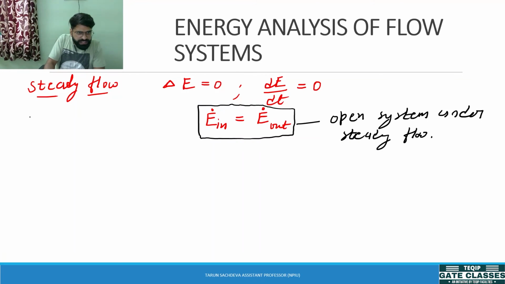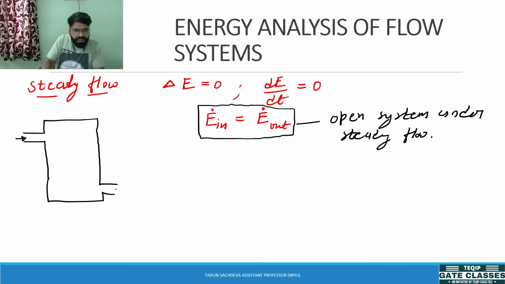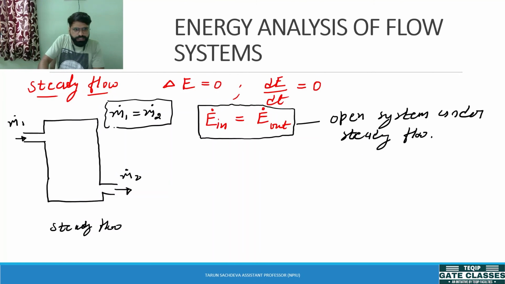So we can say again, in case of this example, similar to the example that we have taken in the previous slide, if this is a duct through which the flow is taking place, and this is a steady flow, then what will happen? The mass flow rate which is coming into the system and the mass flow rate going out of the system have to be equal. Yes, so mass in should be equal to mass out. Okay, so first is the mass balance for a steady flow.